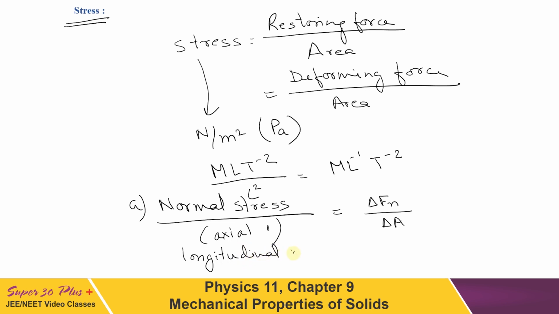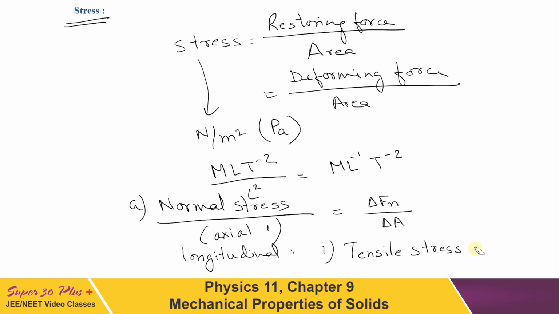Now this can be of 2 types. The first can be tensile stress. Now what is this tensile stress? Tensile stress is responsible for a change in the length of the body. Whenever there is an increase in length or extension of the body in the direction of the force applied, the stress set up is called tensile stress.